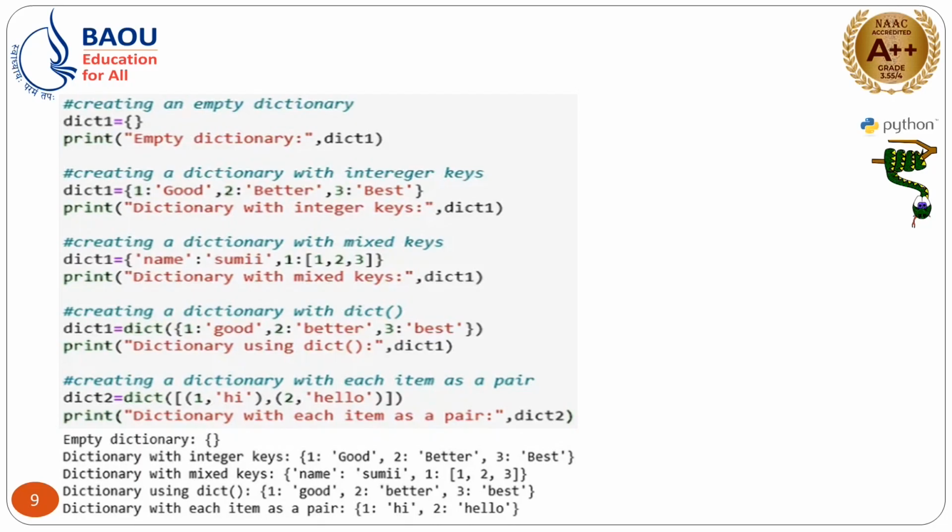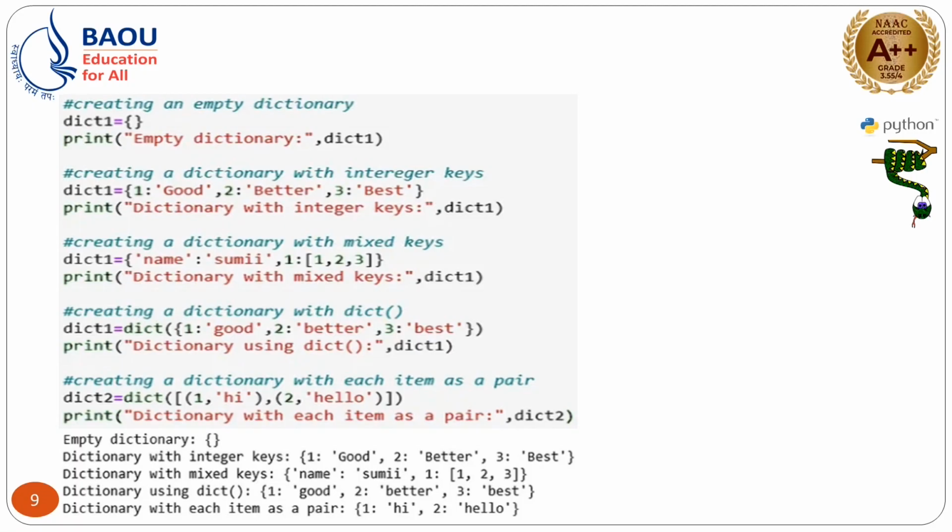So, this way key and value are associated with each other, and that is implemented in the dictionary, right. In the next example you can see name and sumi, right. So, name is considered as a key. Suppose you want to fetch the value related to that particular key, in that case you use this name. Same way here 1 and then after the colon 1 2 3, a list will be created. Now, suppose you want to fetch that list, the related key is 1 here.